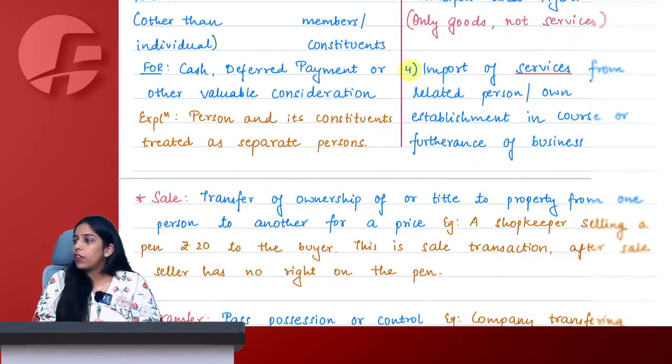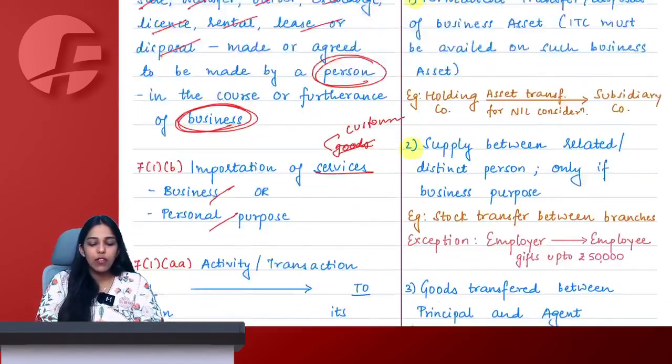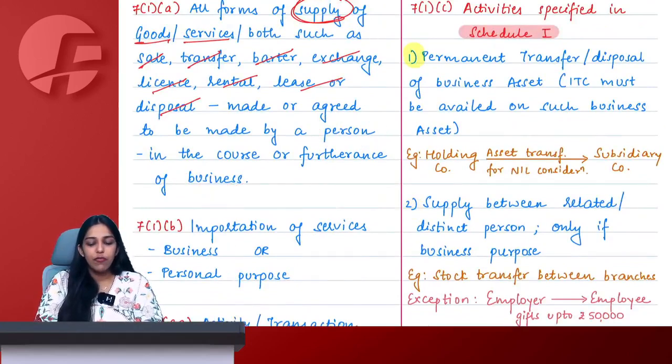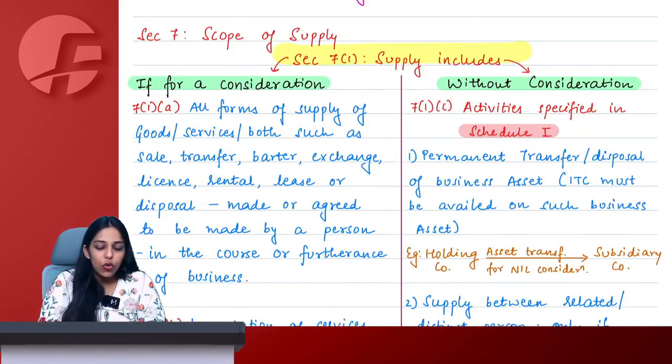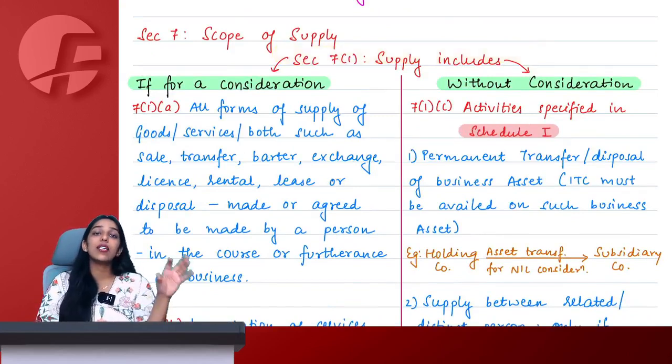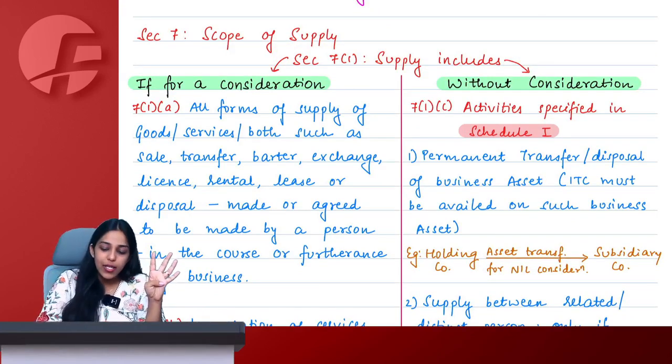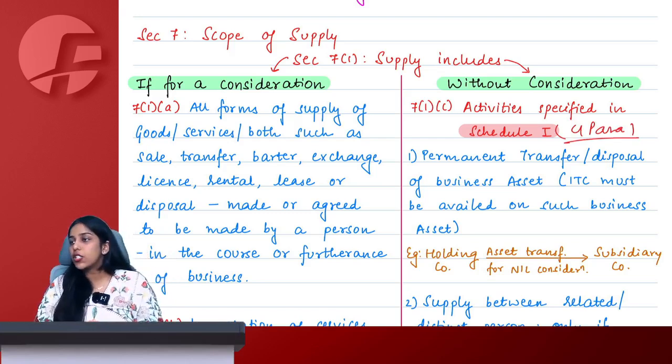Say yes or no, everyone. Is this absolutely clear? Then we move on to section 7(1)(c), the without consideration part. The with consideration part is over, and the golden rule always says no consideration, no supply. There are only and only 4 paras given under Schedule 1 which qualify as supply without consideration. Other than that, everything has to be for consideration. Then only it can be supply.